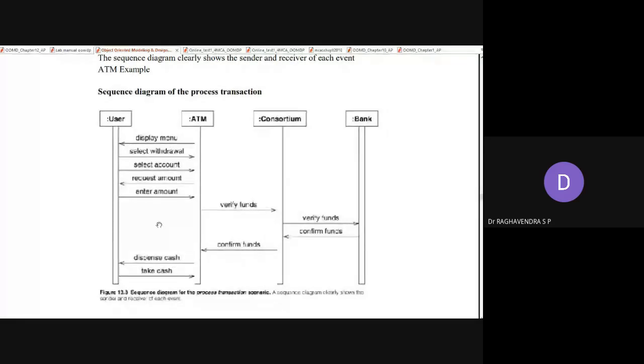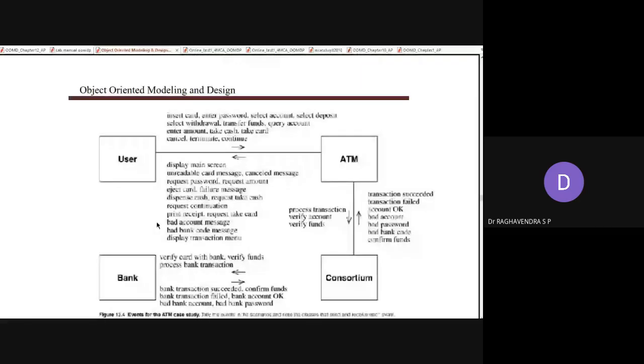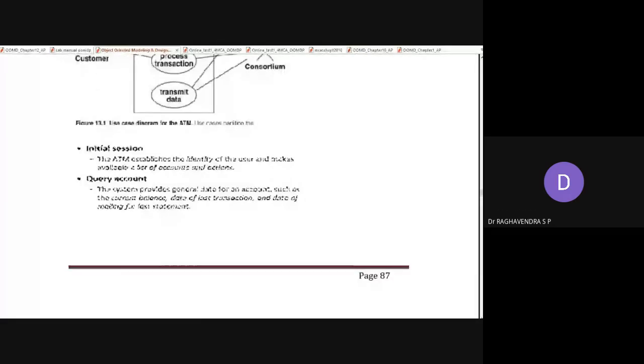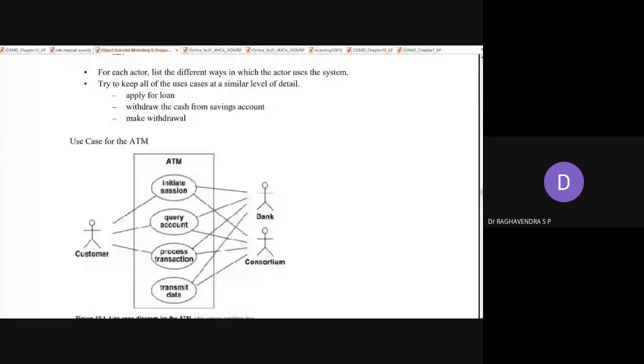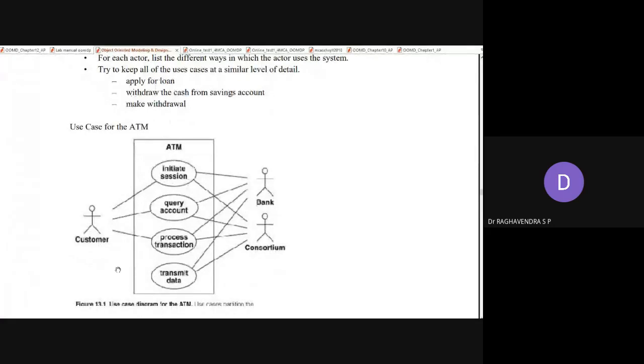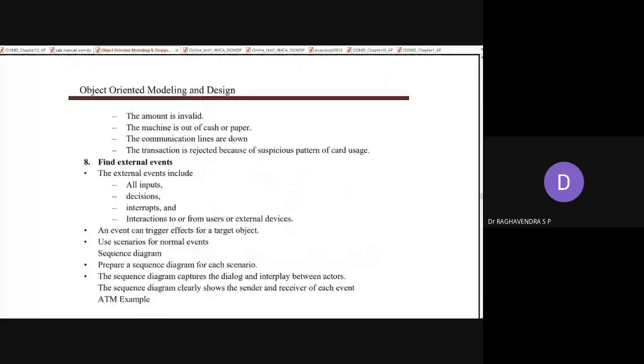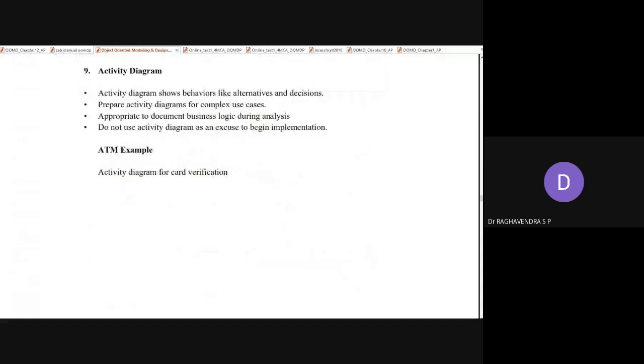Similarly, we can draw the sequence diagram for other use cases, like initiate a session, verifying the account, and transmit the data. I have drawn the sequence diagram only for processing a transaction. So you can do this at your home also. You can try this out. Okay. So this is all about today's discussion. In the next class, I'm going to take the activity diagram. Next class, activity diagram.